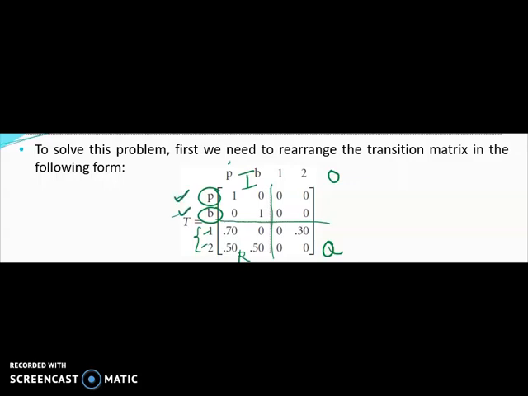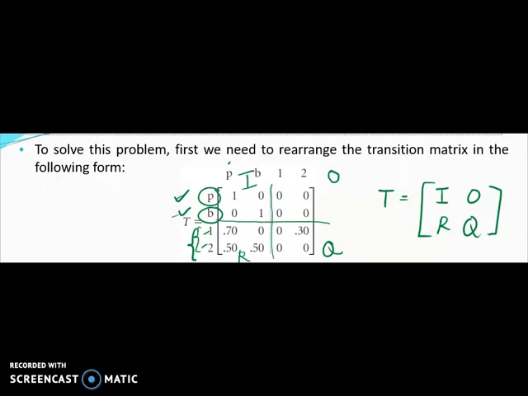So now these two, 1 month overdue and 2 months overdue, are non-absorbing states, so we want to see the movement. In summary, our transition matrix has been rearranged into this form: I, O, R, and Q.